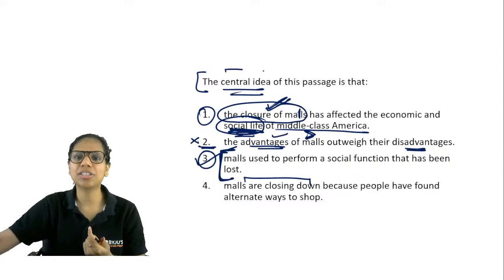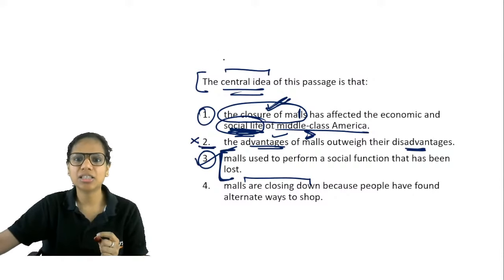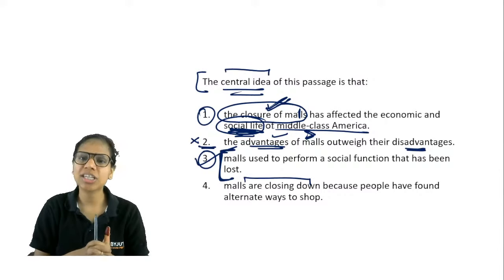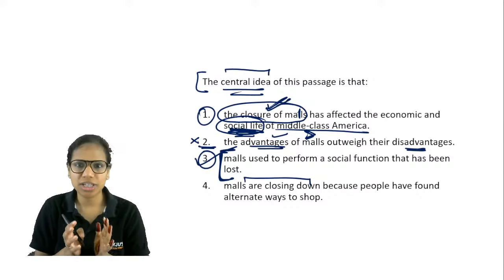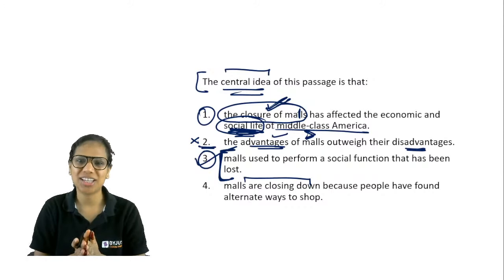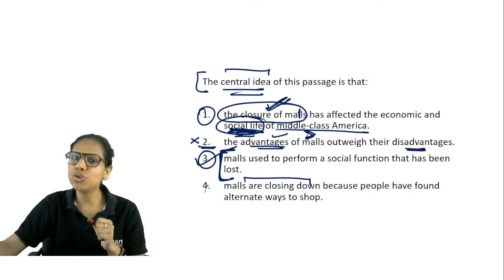This is what happens in, let's say, your exam questions. If I give you the perfect, ideal answer choice, that malls used to perform a social function that has been lost, and that is why they are closing down, obviously everyone would mark that option. So that's why they veil it a little. They kind of hide it a little. So two and four you could eliminate.